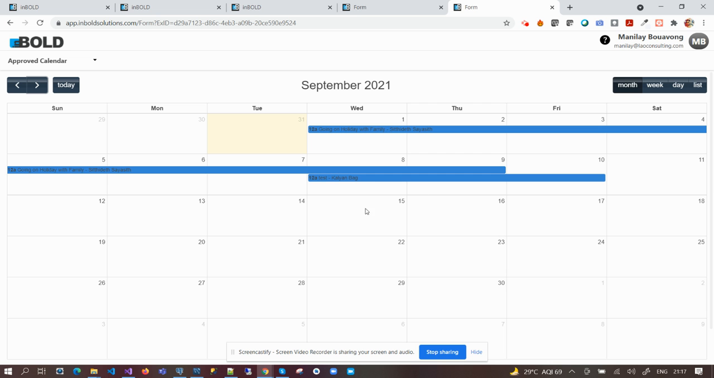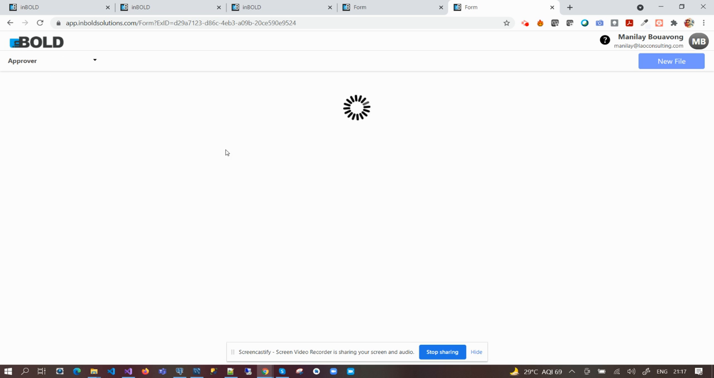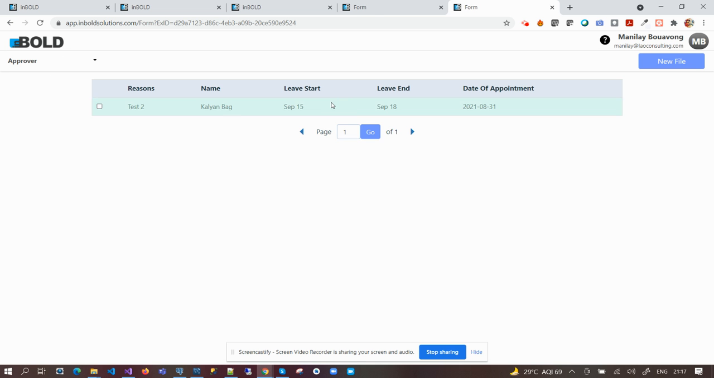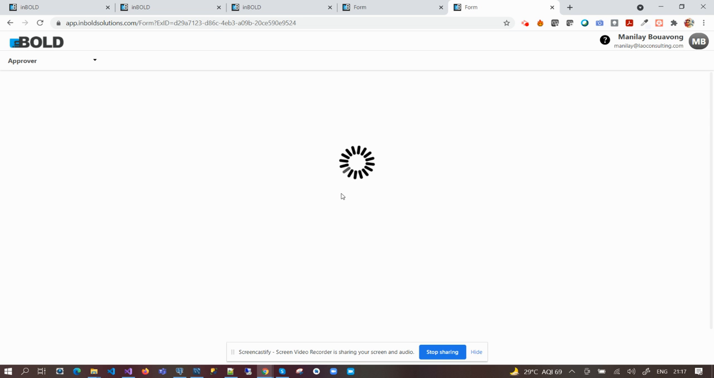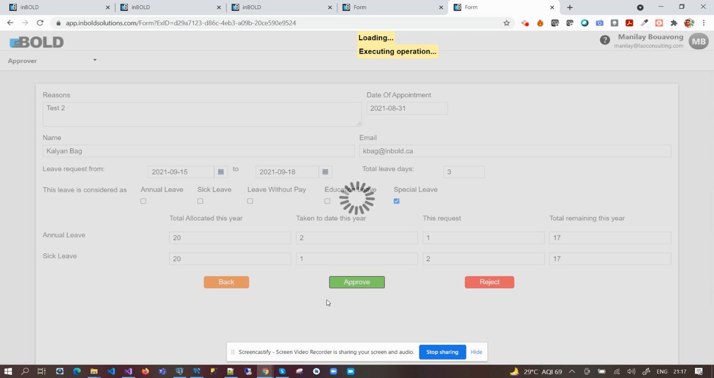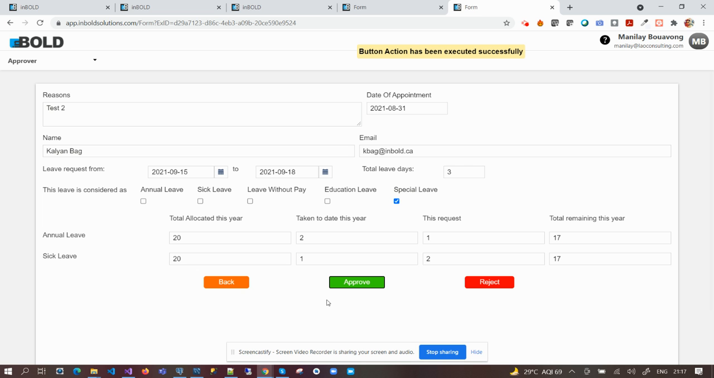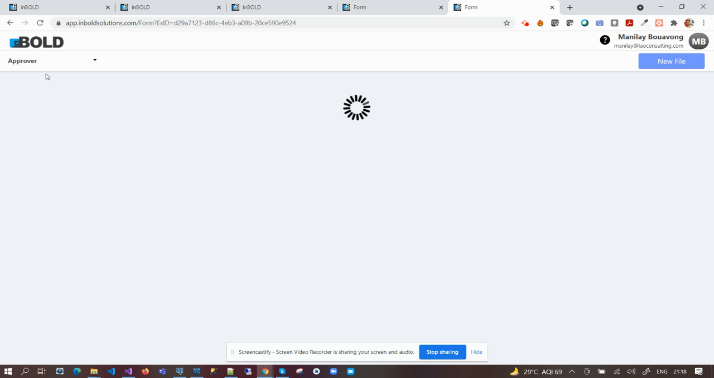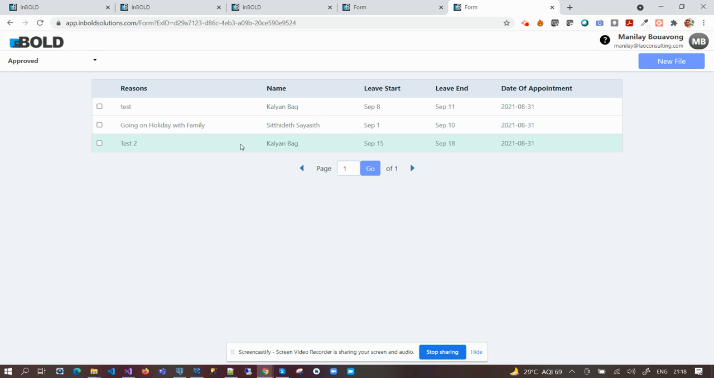Let me go to this particular leave request that is not approved. The 15th to 18th is not there. Let me go to the approval section and open that application, and then I'm going to approve it. If it is approved, it will be there in the approved section. Okay, let's see. It's approved now. If I go to the approved section, I can see the request I approved, arranged properly here.